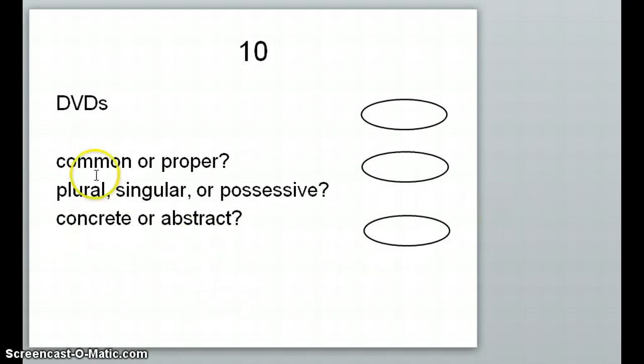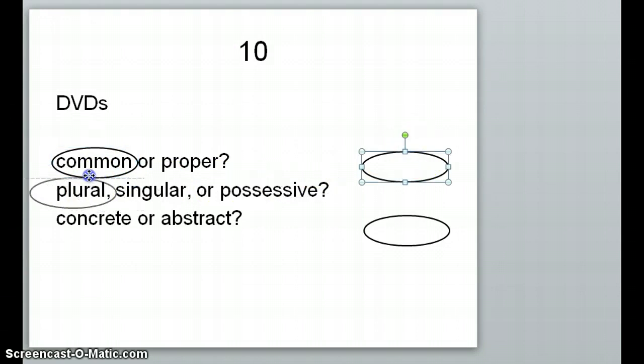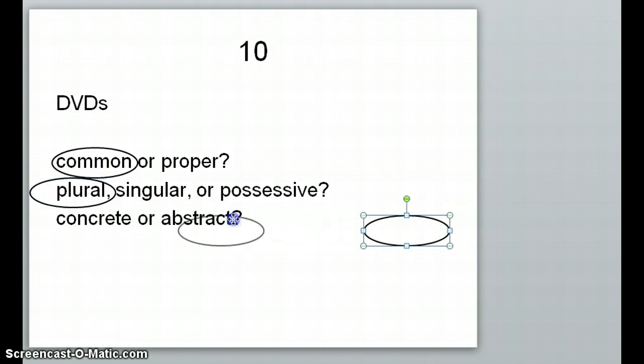And then our final one, DVDs, would that be common or proper? It could be any kind of DVD, so it would be common. Is it plural, singular, or possessive? It would be plural because we're talking about more than one DVD. Then is it concrete, physical, or abstract? It would be concrete because it takes up place in this world.